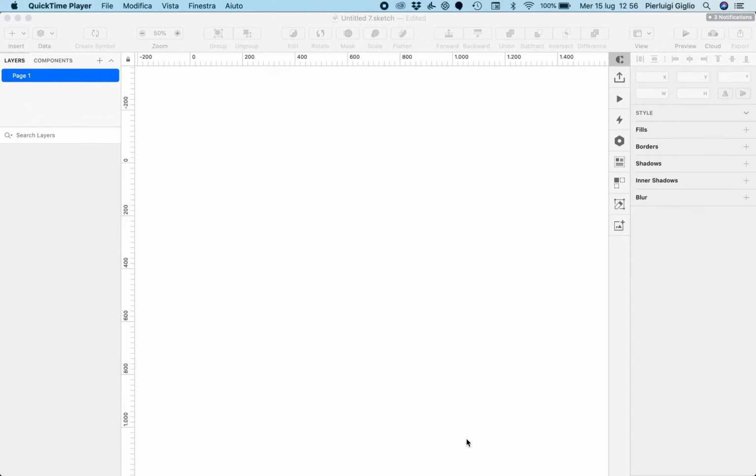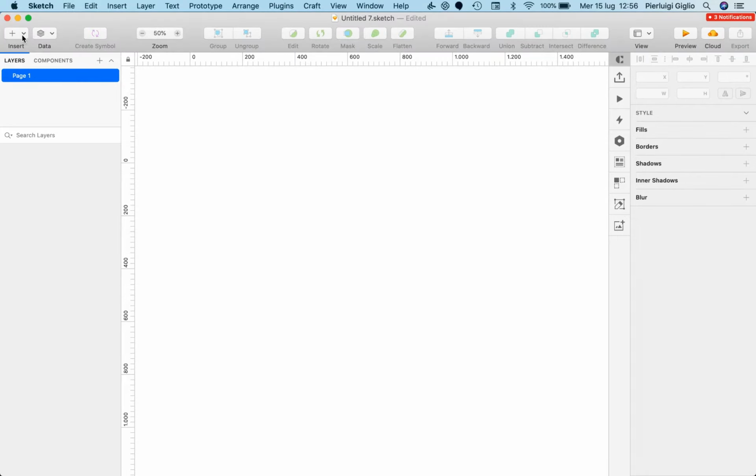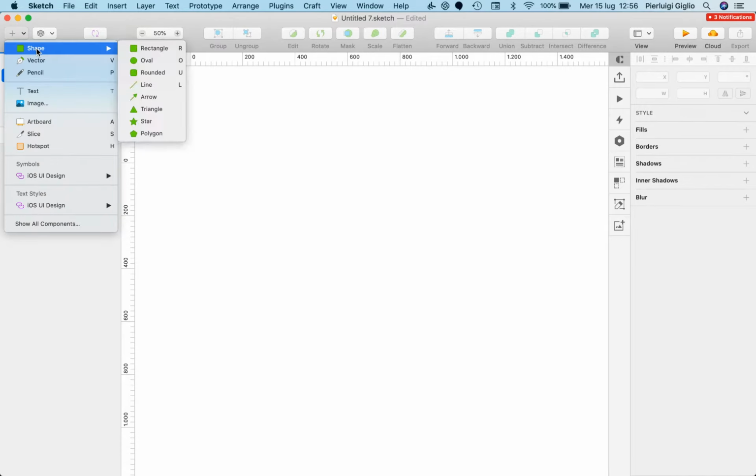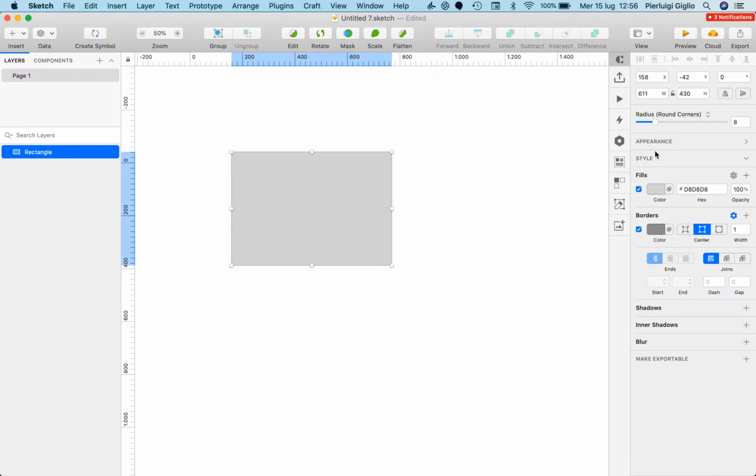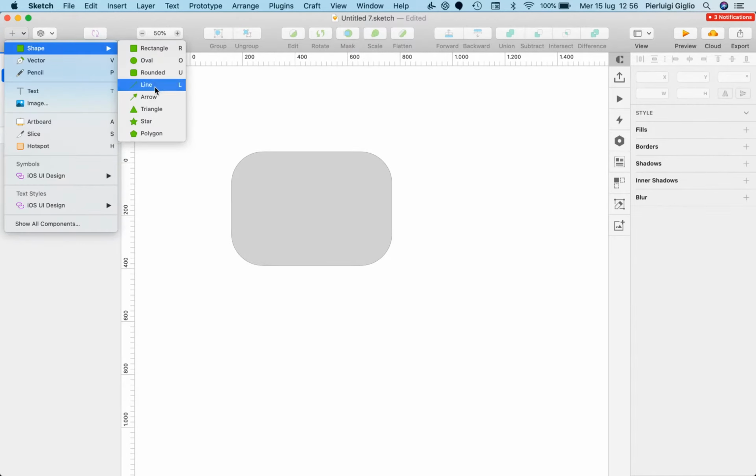In this video, we're going to talk about how to add and edit shapes in Sketch. Now, in order to add a shape, you have to go on the very top left on the insert button, and as you can see, the very first option is going to be a shape. Now, we have a few shapes by default available in Sketch. We have the rectangle, the oval, a rounded rectangle, which basically gives you a sense of, I'm going to show it directly. You can basically tweak the radius over here, so you can create all sorts of different shapes. Then we also have the line, the arrow, triangle, star, and polygon.